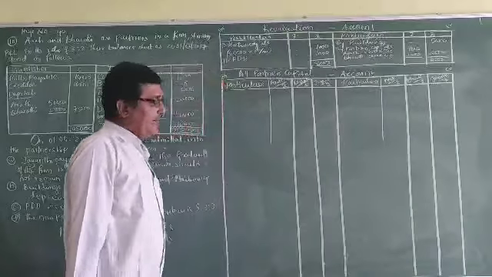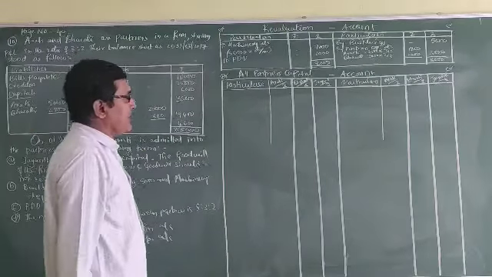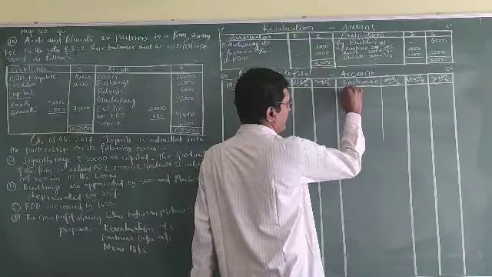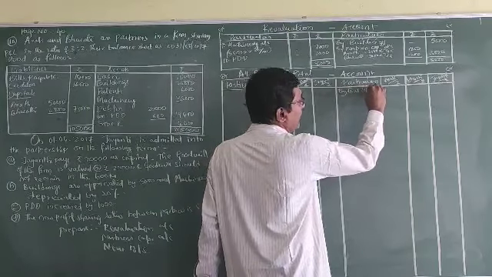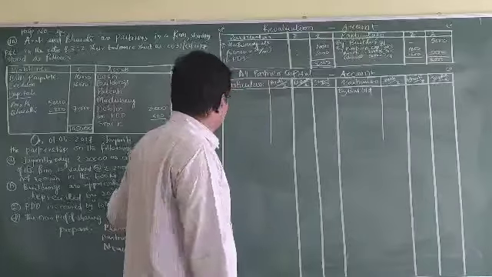By balance brought down, the capital balances of the old partners, 50,000 and 25,000.